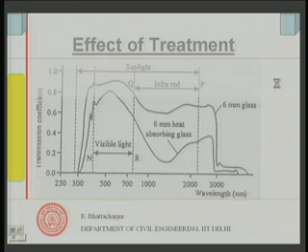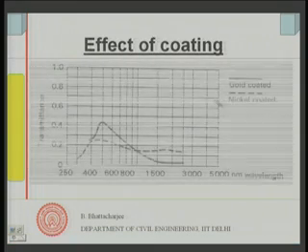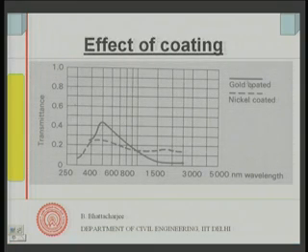this is a better solution than having ordinary glass. If we see the effect of coating, gold coated glass, you see again this is the visible range, this is the infrared region. Gold coated has got high absorptivity here, but very low absorptivity on the higher side. Nickel coated is something like this.